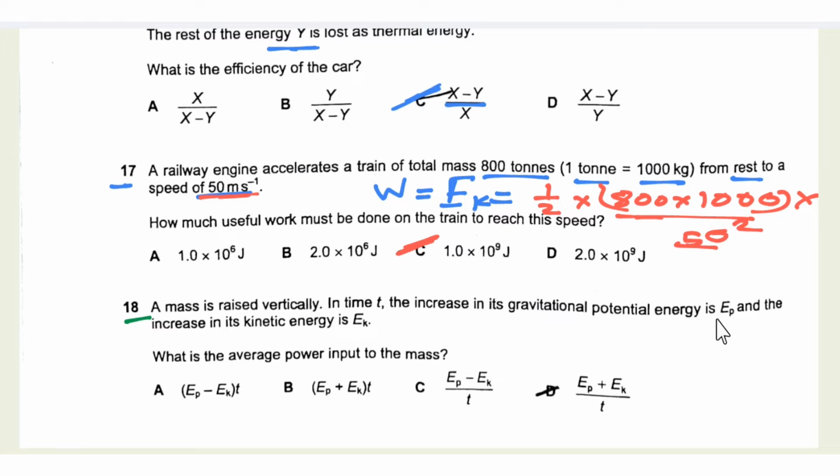In question number 18, a mass is raised vertically in time t. The increase in gravitational potential energy EP and the increase in kinetic energy is given. So increase in gravitational potential energy and increase in kinetic energy in time t is given. What is the average power input to the mass? So we know that power is equal to energy by time. So we know the total energy, that is kinetic energy plus gravitational potential energy, by total time, that is D.